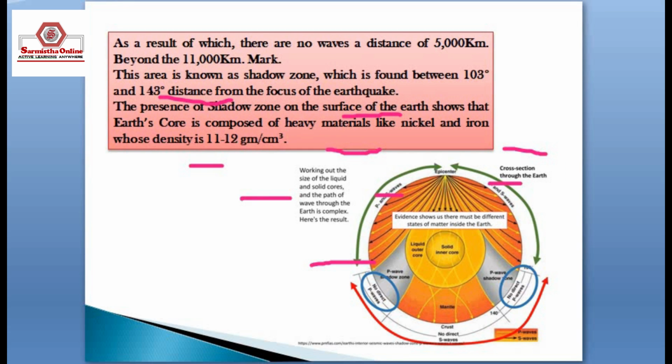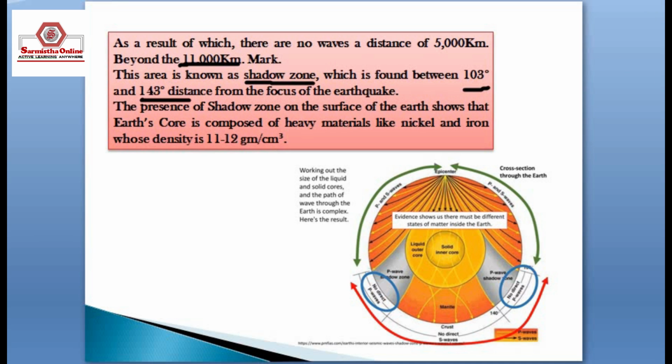As a result, there are no waves at a distance of 5,000 km beyond the 11,000 km mark. This area is known as the shadow zone, which is found between 103 degrees and 143 degrees distance from the focus of the earthquake.